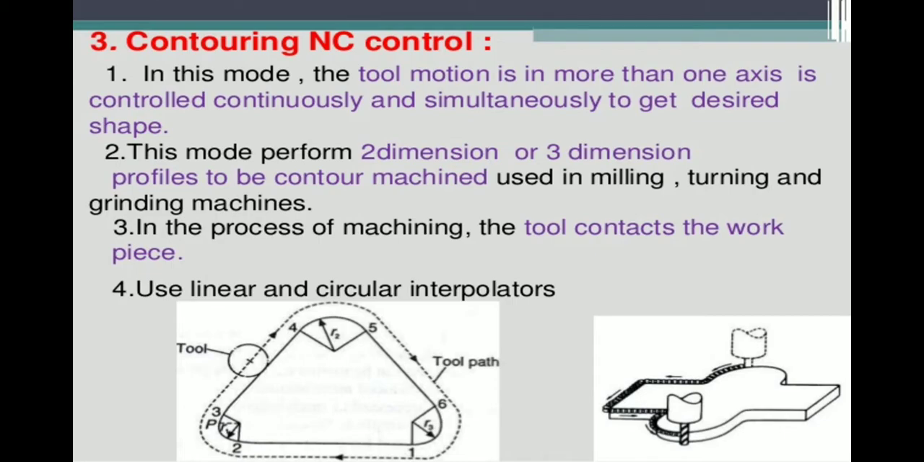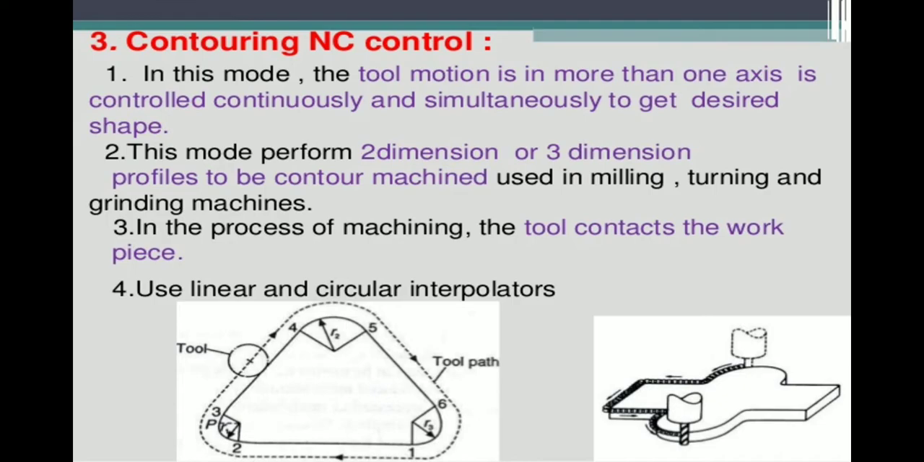So what type of shape are we requiring? Suppose I am doing a milling operation. So in that milling operation, one arc is placed. You can see the diagram, you can see the second diagram. So the cutting tool should be moving. And suppose it is a milling operation, so some amount of depth is maintained. Suppose 2 mm or 3 mm of depth of material should be removed on that workpiece.